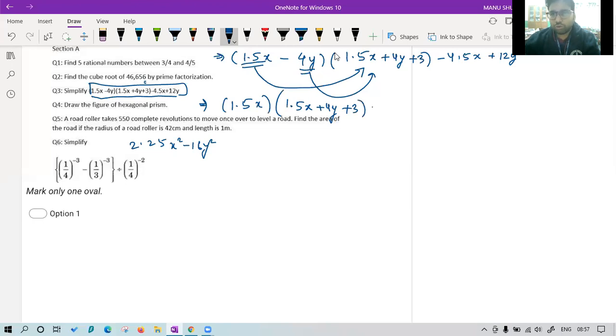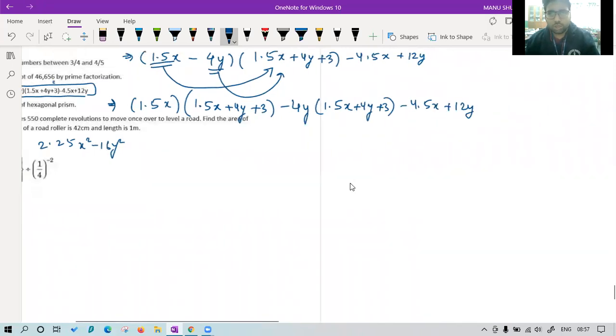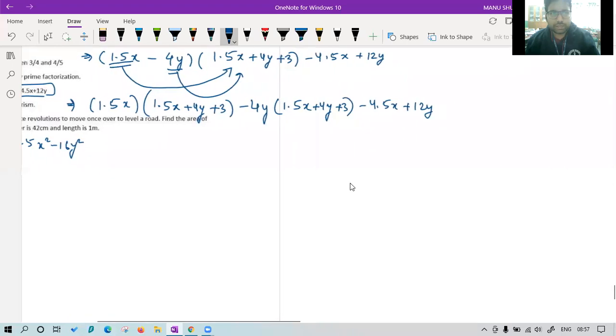Then we have minus 4y. I am multiplying this minus 4y with the complete second bracket, 1.5x plus 4y plus 3. And then the last one remaining, that is minus, one second, 4.5x plus 12y. So this is it. Now we have to just open the brackets.